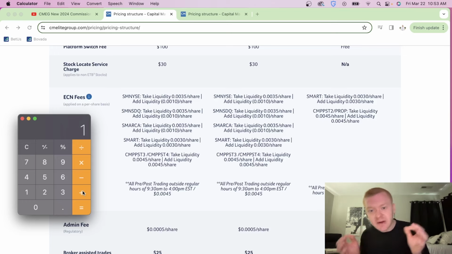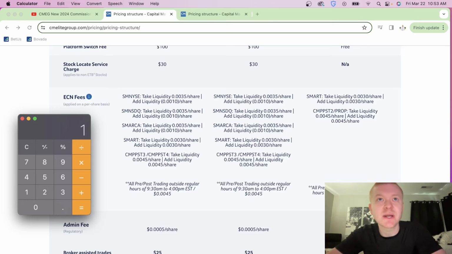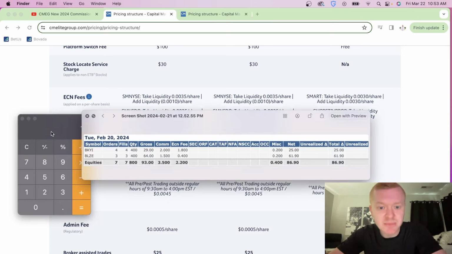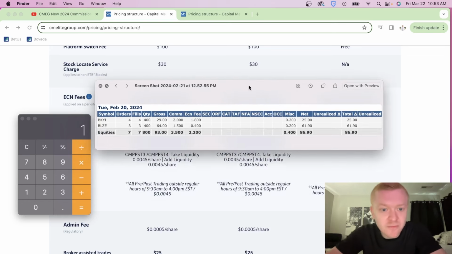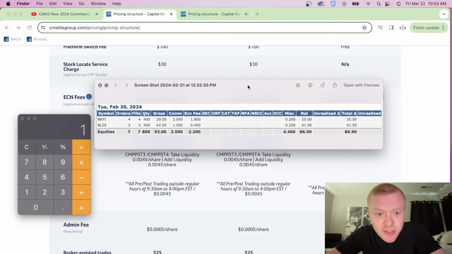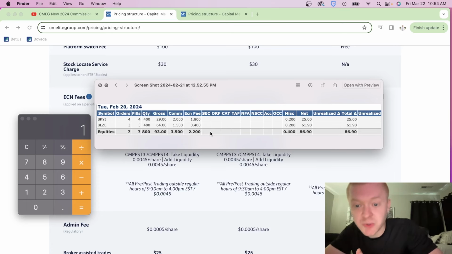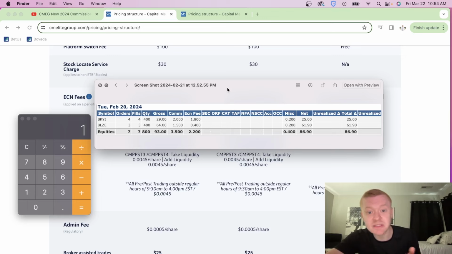Now there's other very tiny fees. Let me get into some of my trades that I'll show you guys. I'll pop those up right now. These are from a few weeks ago. I screenshotted some of my trades to demonstrate to you guys, which I never got to, so here you go. I bought BKYI and BLZE this day and made $93. My commissions were $3.50 and my ECN fees were $2.20. Learn from my mistakes though, because my orders were market and just limit.